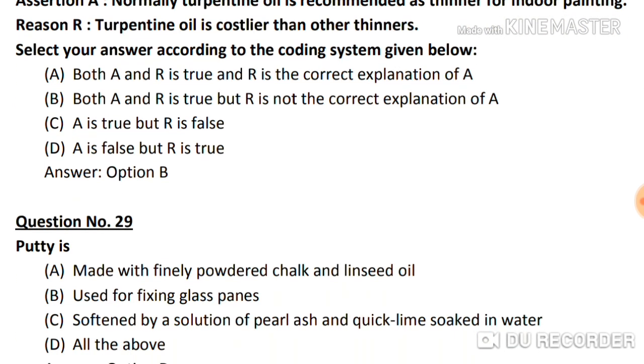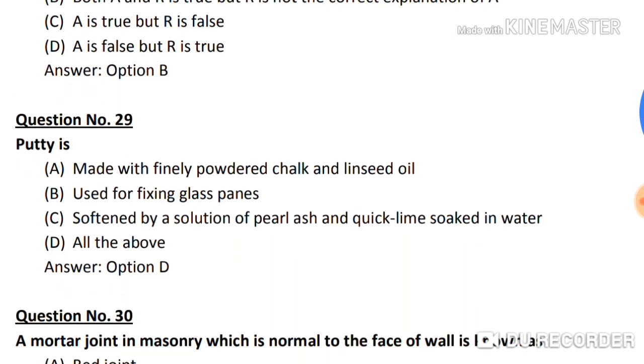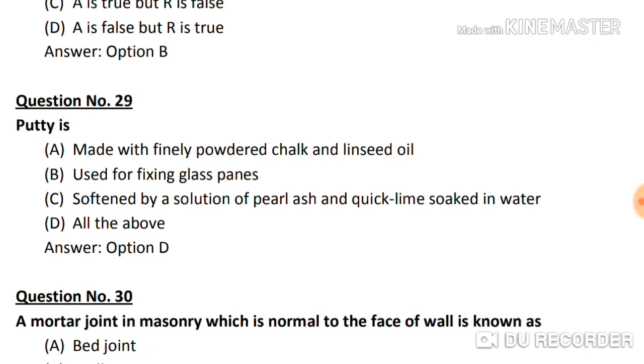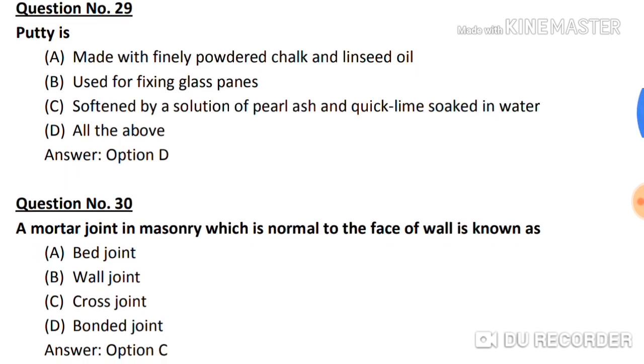Question number 29. Putty is option A, made with finely powdered chalk and linseed oil. Option B, used for fixing glass panes. Option C, softened by a solution of pearl ash and quicklime soaked in water. Option D, all of the above. So the correct answer is option D, all of the above is right about putty.